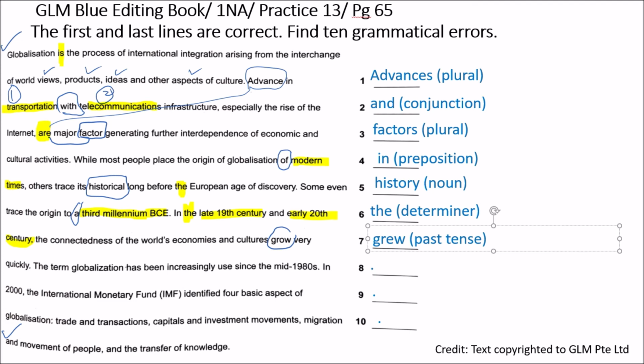The term globalization has increasingly used since the mid-1980s. I notice here "has been", so that should be in the participle form. The participle form of use is used.